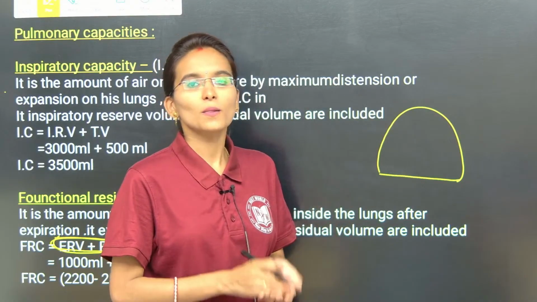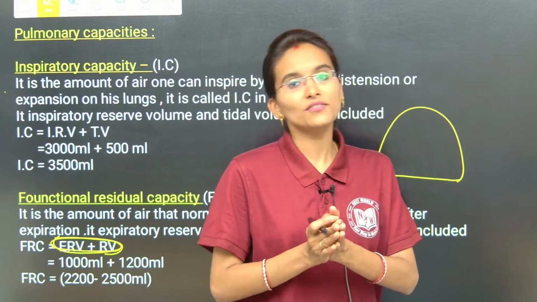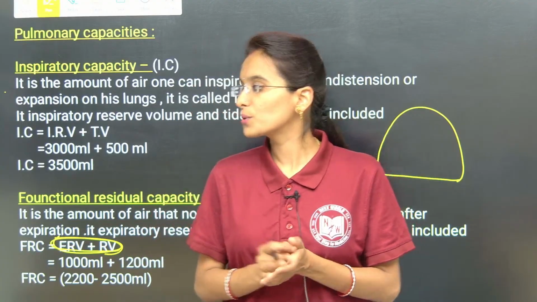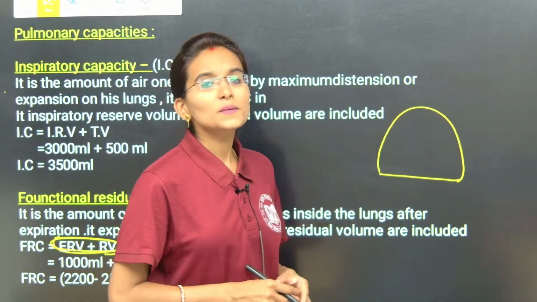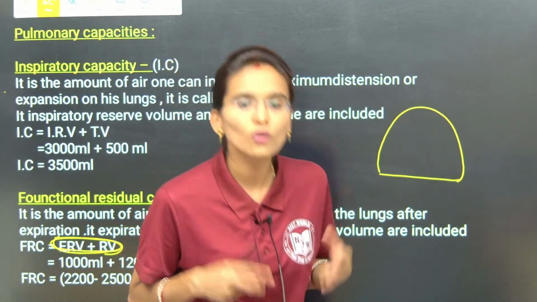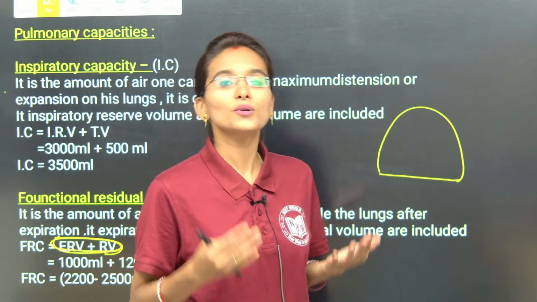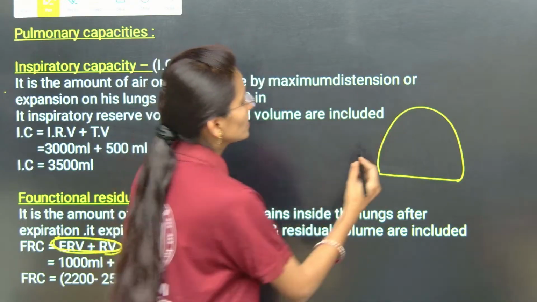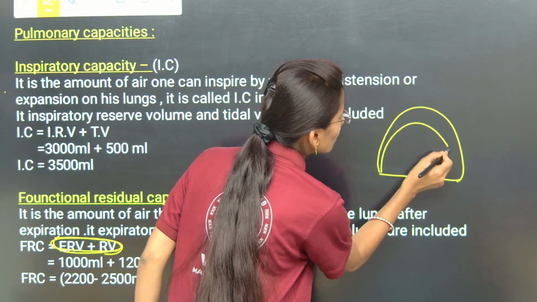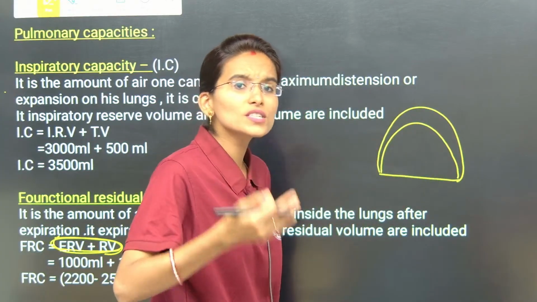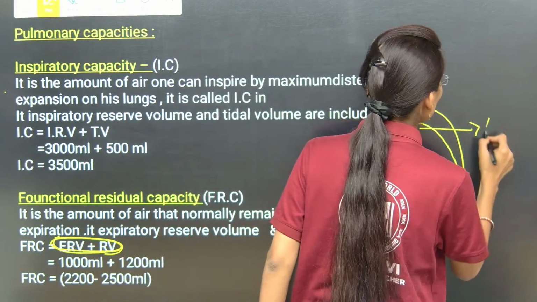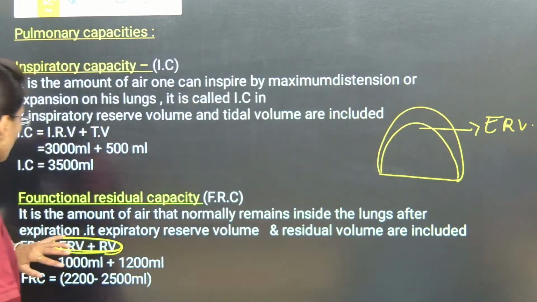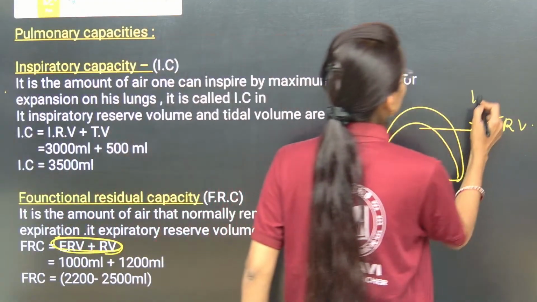forceful expiration. This is not about just memorizing, my dear students, you need to understand how the mechanism takes place. Expiratory reserve volume is the extra air we exhale during forceful expiration. So what will be the value? The value of the ERV is 1000 ml.